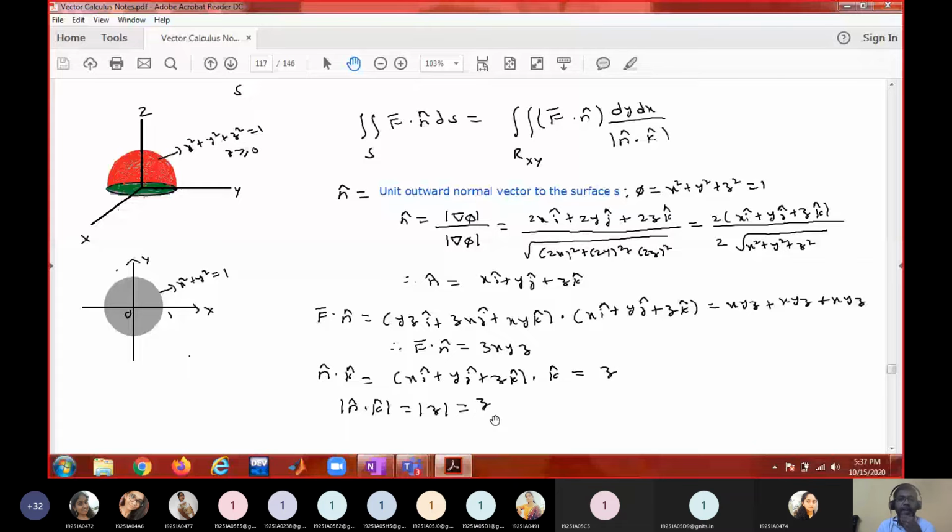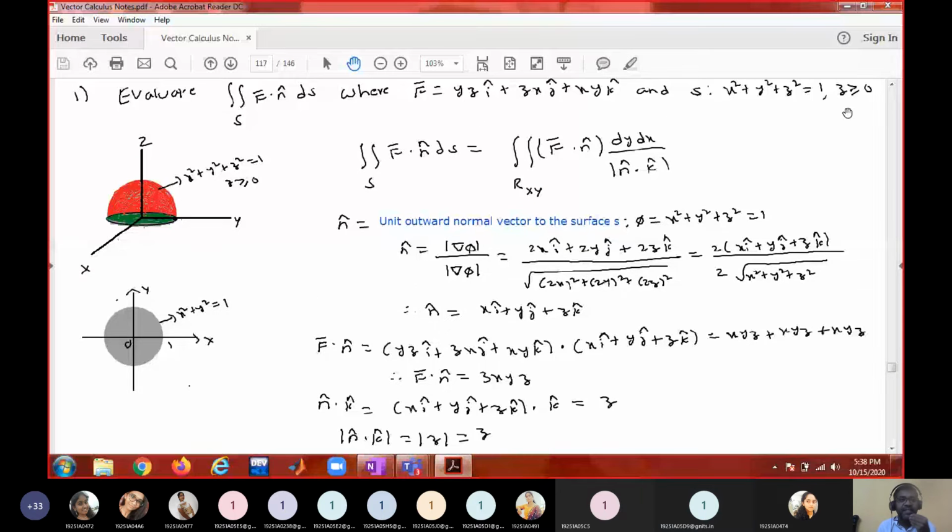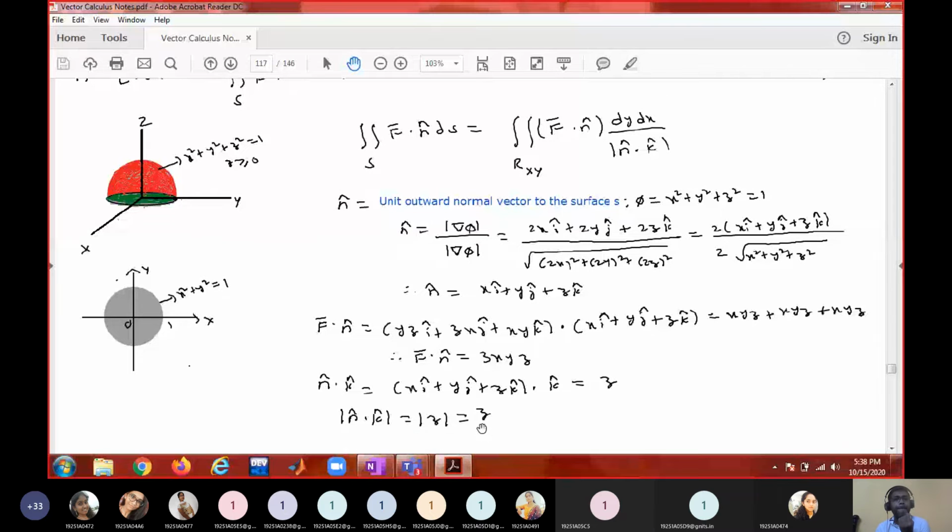Why is modulus of z equal to z? Because z is greater than or equal to 0. Suppose you are integrating over a lower hemisphere. Then z will be less than or equal to 0. Then modulus of z will be minus z. That's why, before removing the brackets, see where the surface is, above the xy plane or below the xy plane. Accordingly, you have to take plus z or minus z.